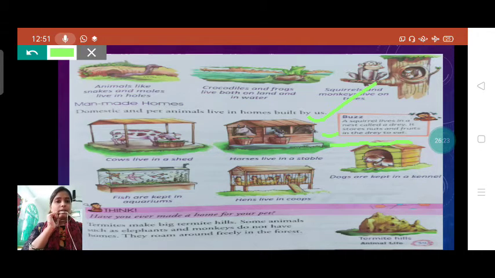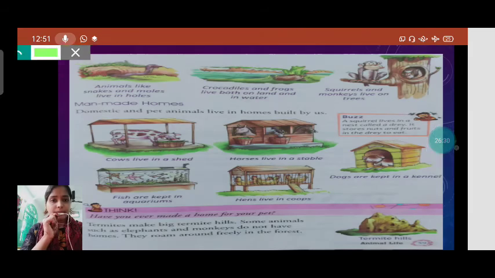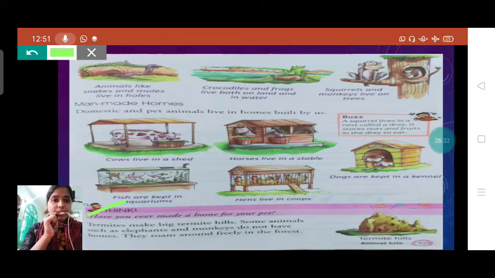Now see one more thing about termites. What are termites, students? See, termites make big termite hills. See here, this is a termite, students. Many of you have seen termites. They are small animals, students, and they are really connected to wooden things. And they also make termite hills.